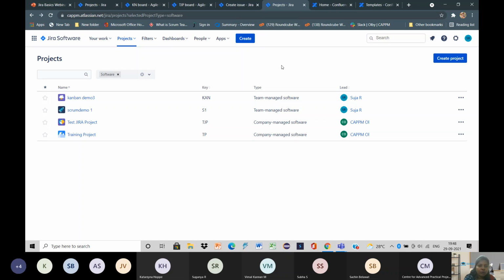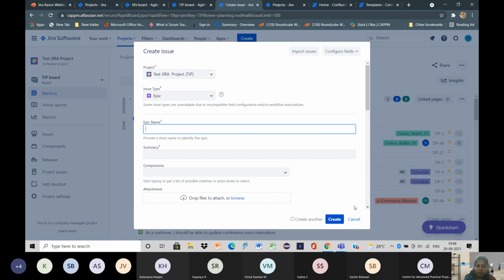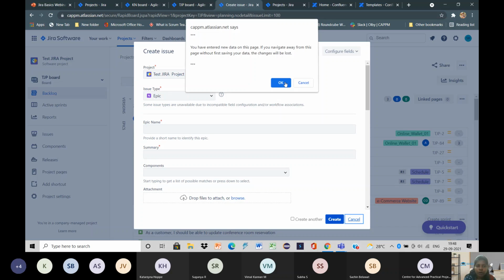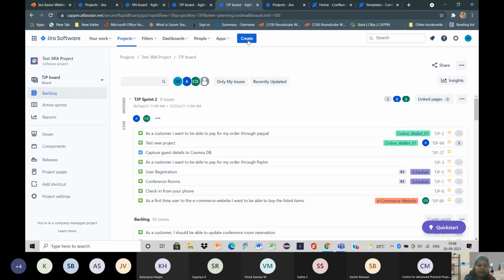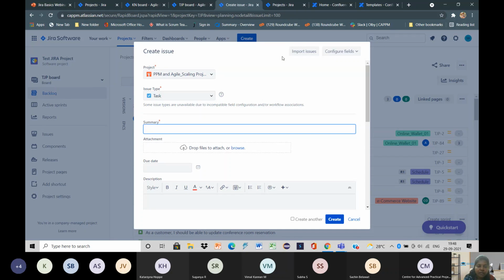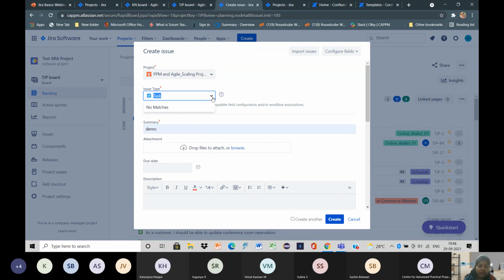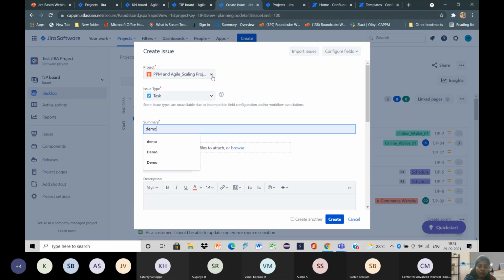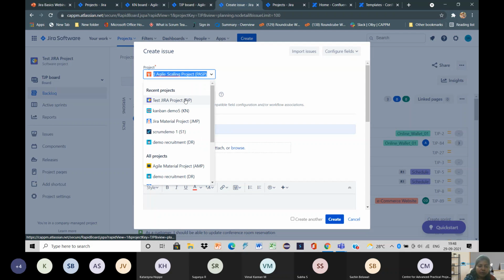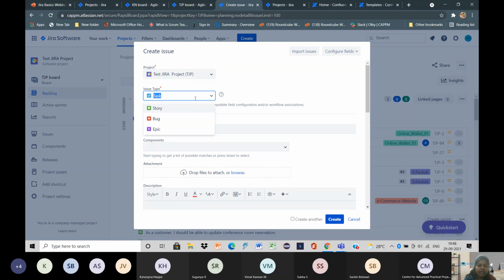So I will show you now how to create an issue. We have an option here. This menu will pop up when we click this create option, which is found at the top right. We have to go for this create option and this menu will pop up. First we need to select the project, so I'm going to select a test Jira project, and then select the issue type, whether it is task, story, bug, or epic. Now I'm going to create a task and I have to give a summary.